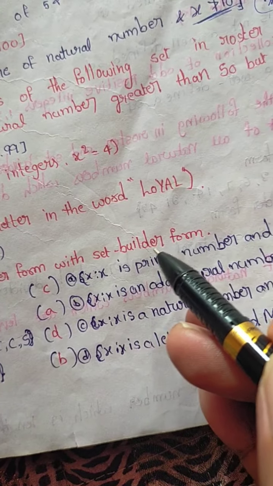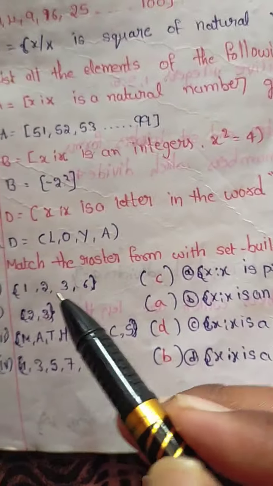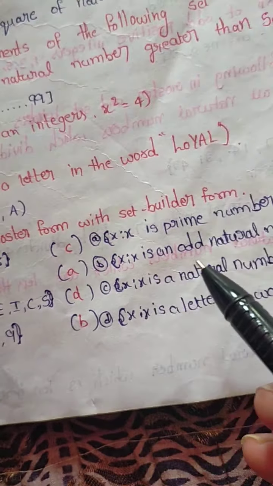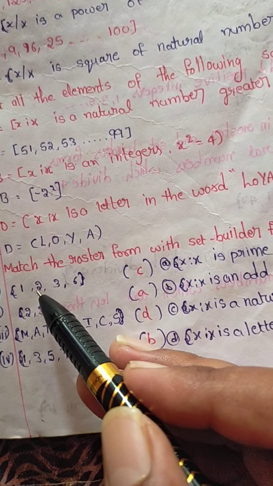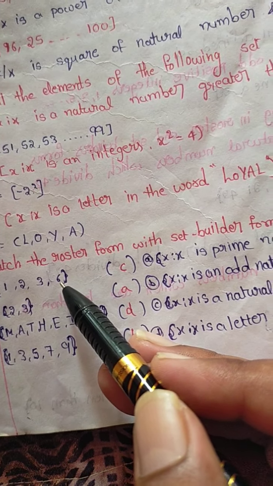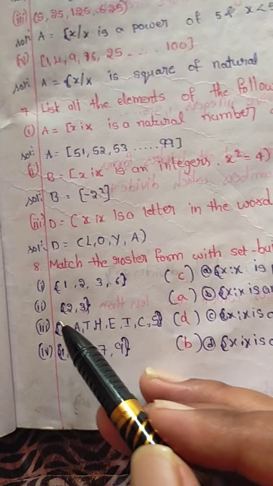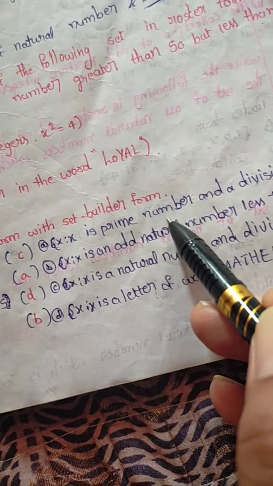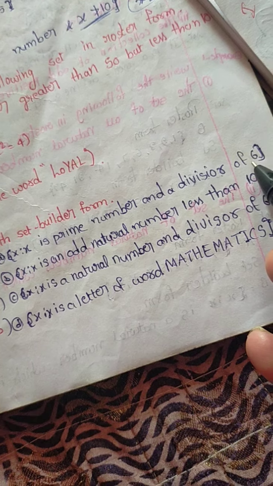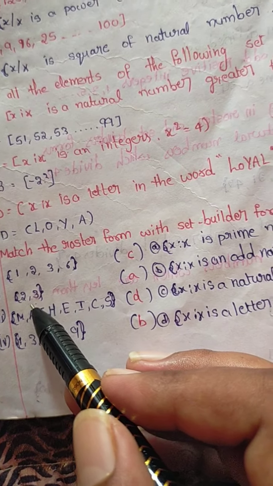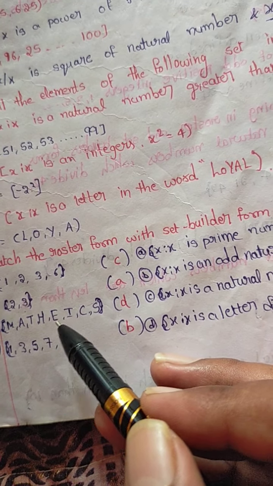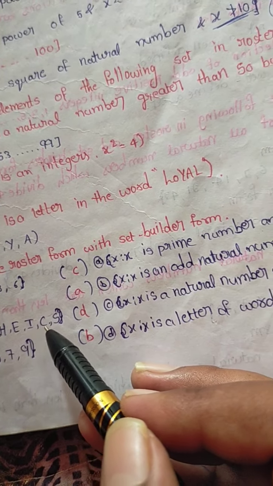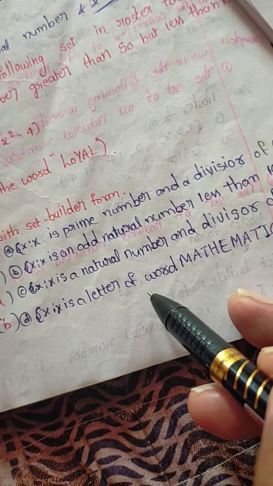Match the roster form with the set builder form. 1, 2, 3, 6: X is a natural number and a divisor of 6. Divisors of 6: 1, 6, 2, 3. Next, 2, 3: X is a prime number and a divisor of 6, prime numbers compulsory.